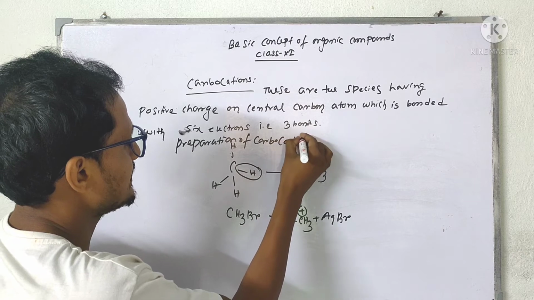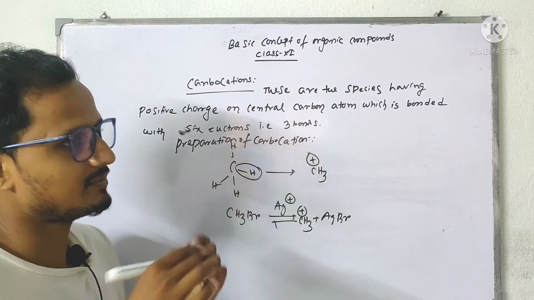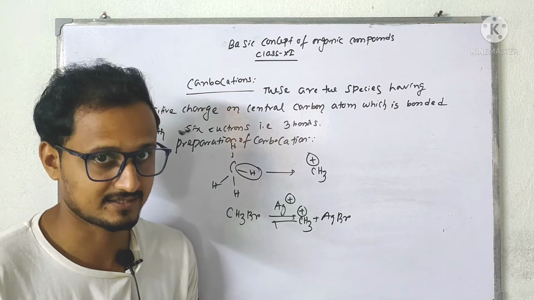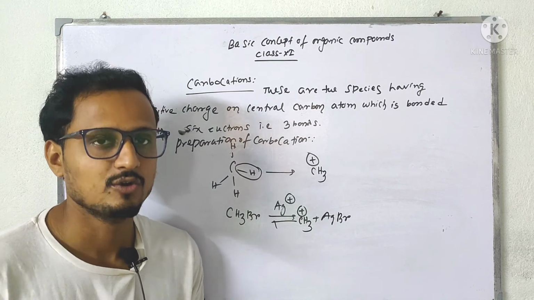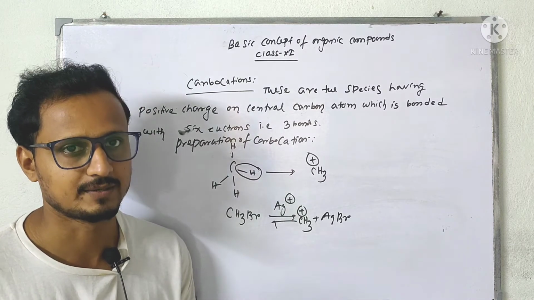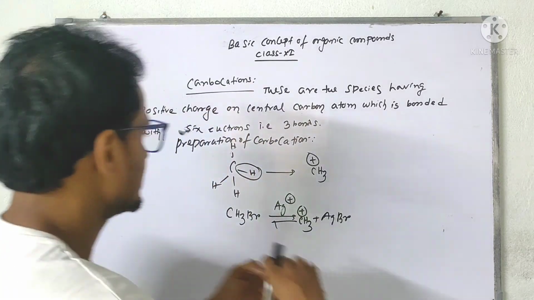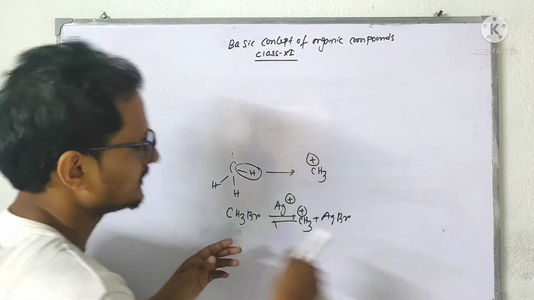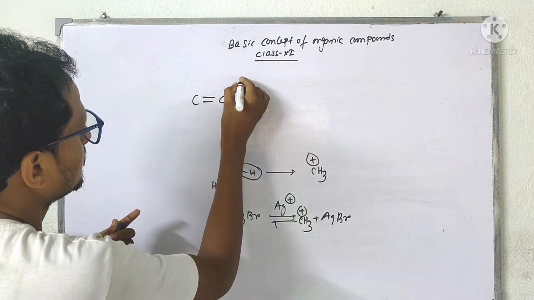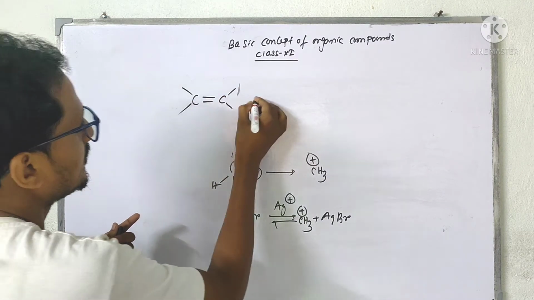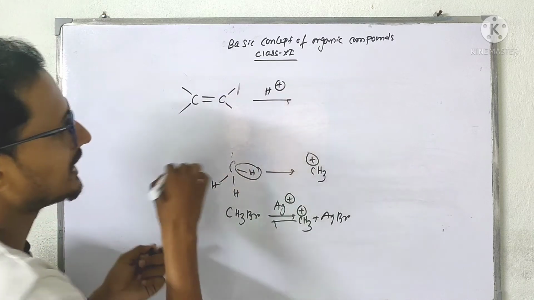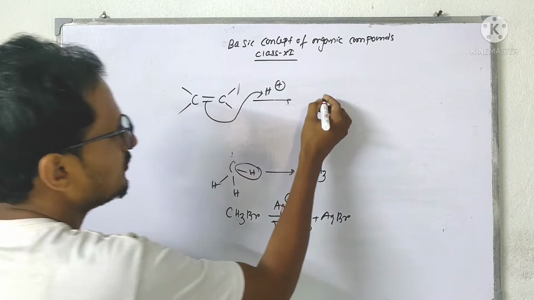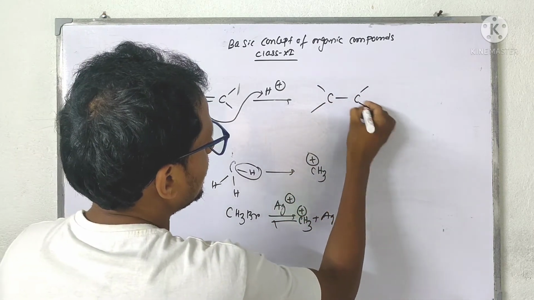Now in addition reaction of a double bond, of a multiple bond, with hydrogen, that is H plus, with HCl or with an acid, we can have a formation of carbocation. So in addition reaction of a double bond with H plus we will have a formation of carbocation, because this pi bond will readily attack this hydrogen to form a carbocation.